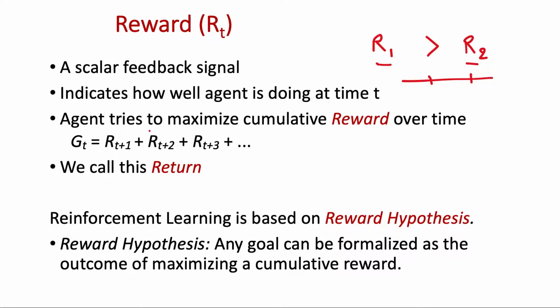So the main goal of the agent is to maximize the cumulative reward over time. It's not necessary that the immediate reward should be maximum. So that's why it's different from a greedy algorithm. So the goal is to maximize this cumulative reward over time, and we call this cumulative reward the return.